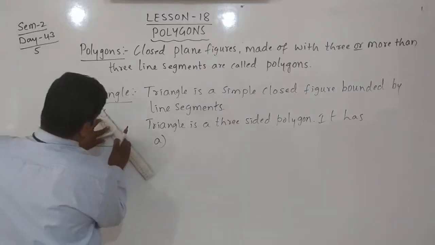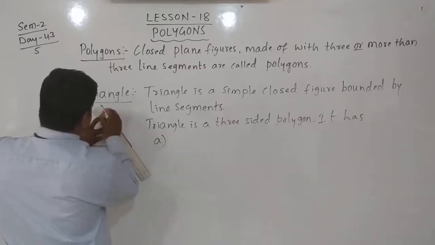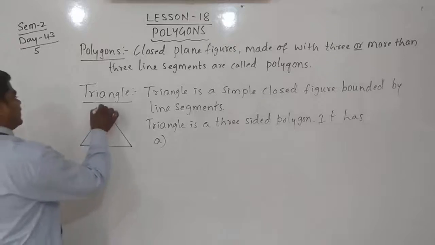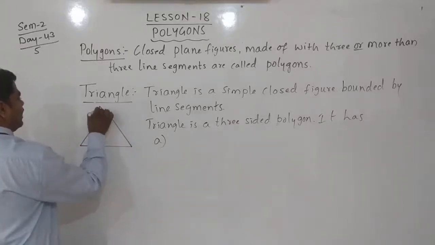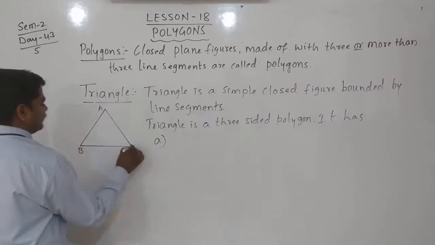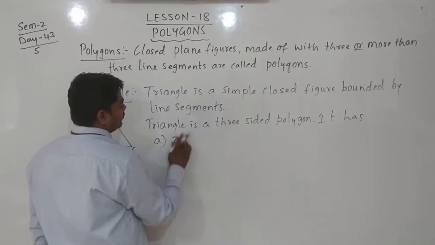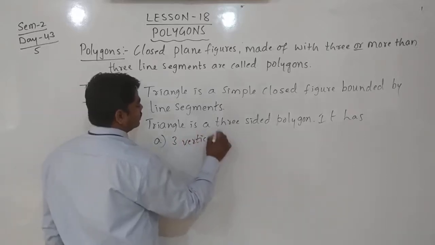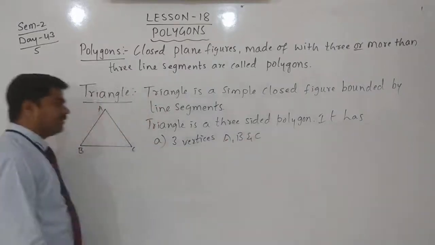It is bounded by how many sides? Three sides. Here we can name the three vertices: A, B, C. It has 3 vertices. A, B and C are the 3 vertices.